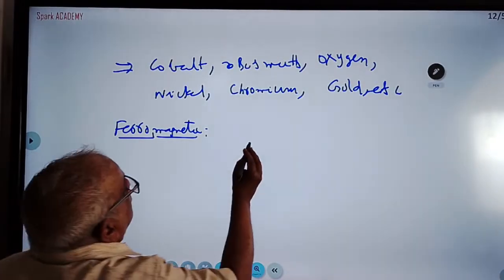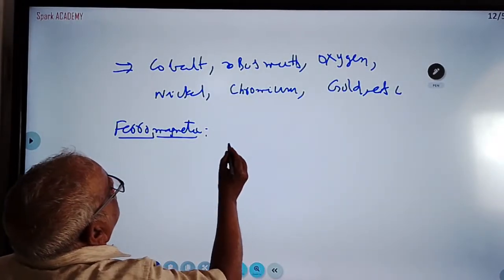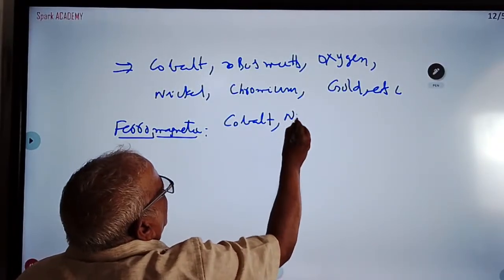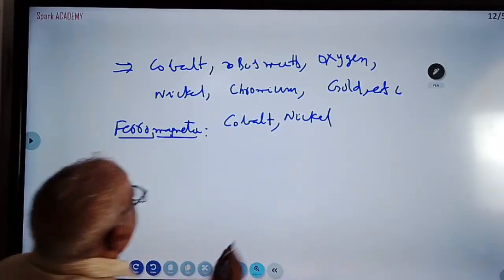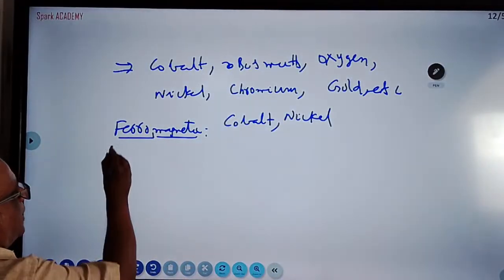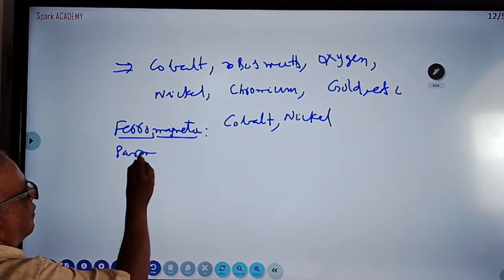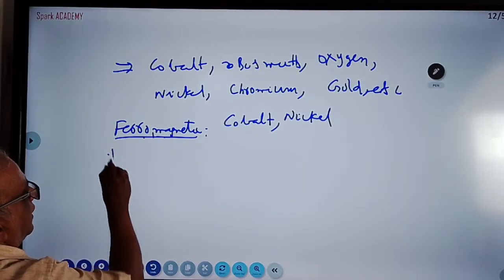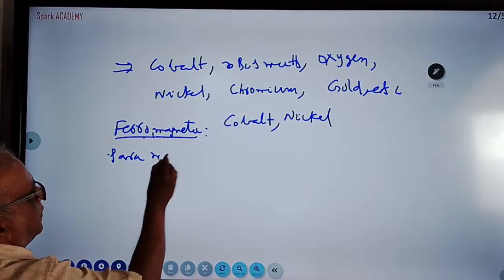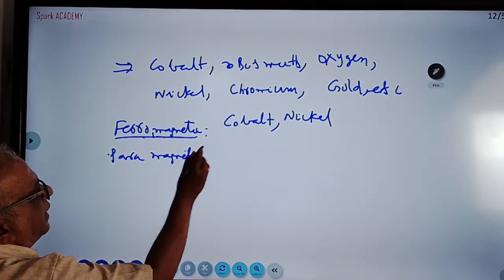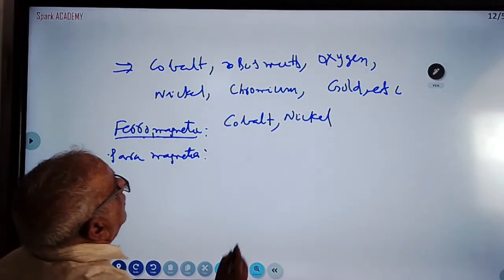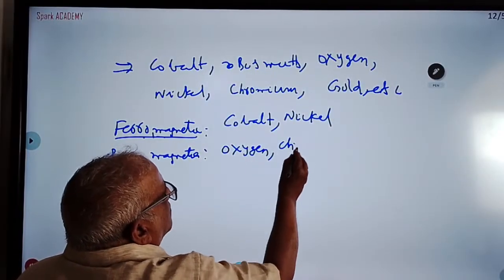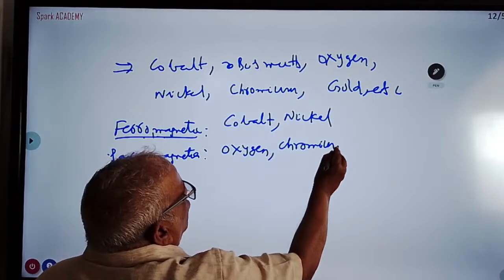Ferromagnetic are cobalt and nickel. Paramagnetic are oxygen and chromium.